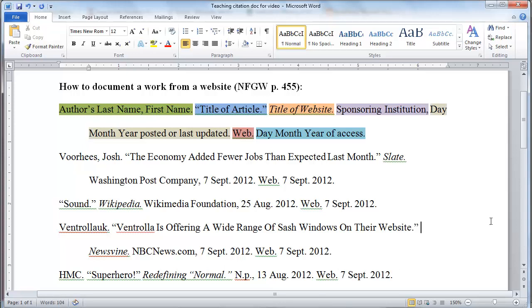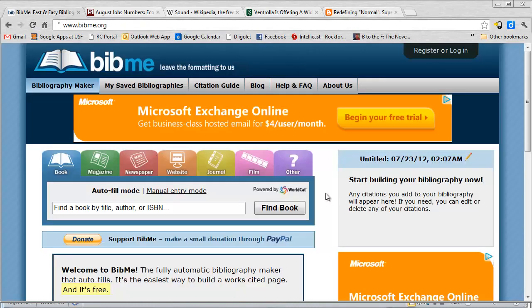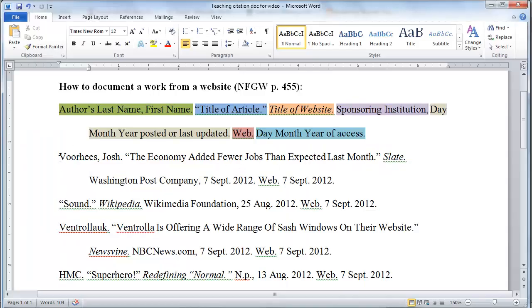Sweet. Let me show you one other option. If you're like, this is all too complicated, I can't do it. It's not complicated. You can do it. But if you feel that way, you have websites like BibMe, which one of you recommended to me. Thanks so much. There are tons of sites and programs you can download that will help you make citations for you. I am absolutely in favor of them. You may use these now. You may use them in the rest of your class, whatever you want. I do not feel like you learn some important character building by doing what we just did. I personally think it's easier to just type it out, but you might not feel that way.